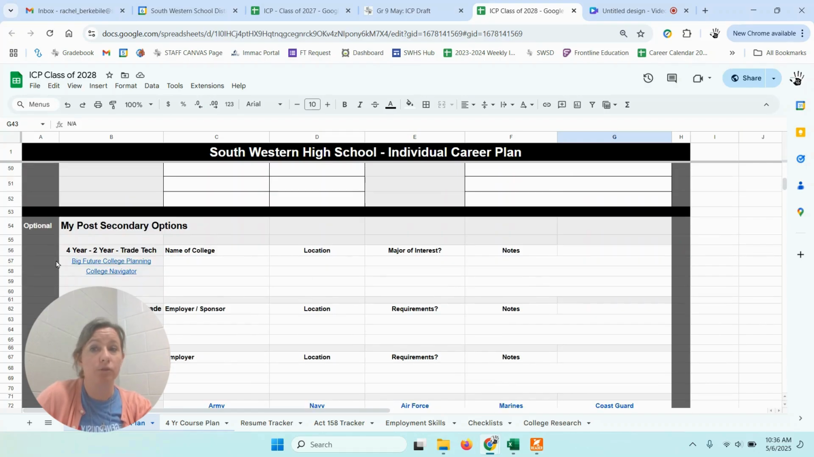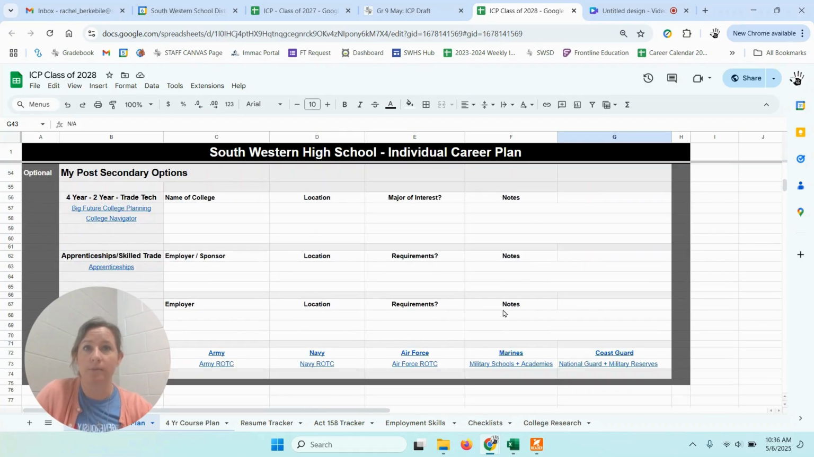Down below is an optional section where you can record some of your thoughts or plans. You can research colleges. There's some more links here to researching colleges, learning more about apprenticeships, local job options in our area, and also military links down here. So all of this down here is optional, and it's a place for you to record information, but it's not required for you today.